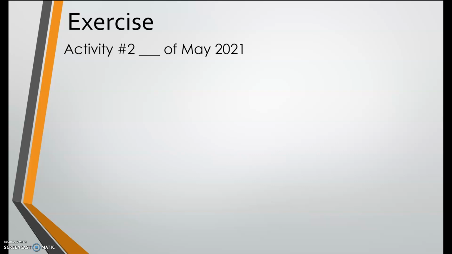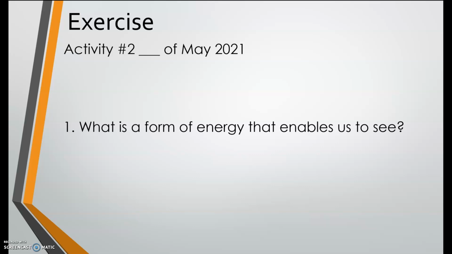Now let's do some exercise to see if you understand the lesson. Let's do activity number 2, the date, the month, and the year. You can bring out a piece of paper if you have your notebooks with you. Number 1.